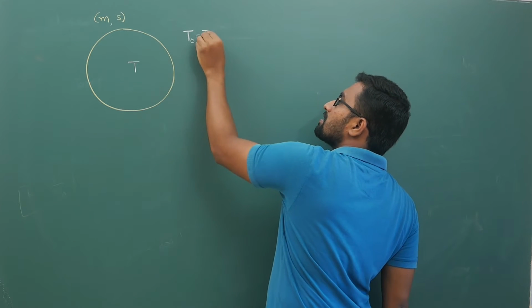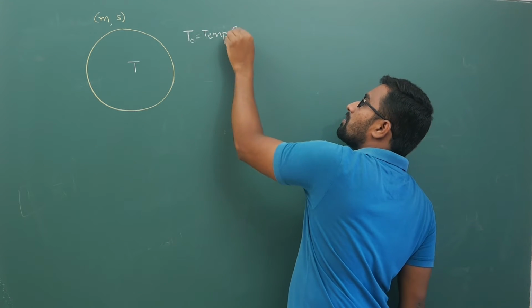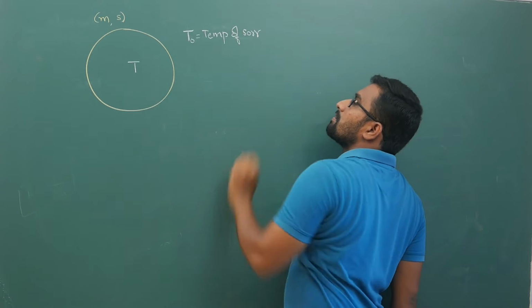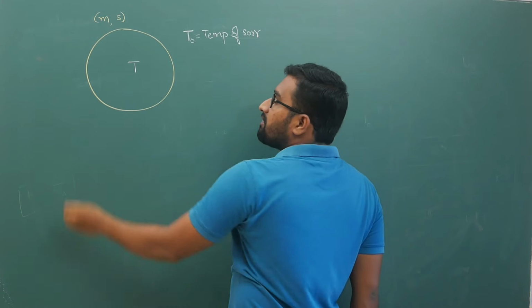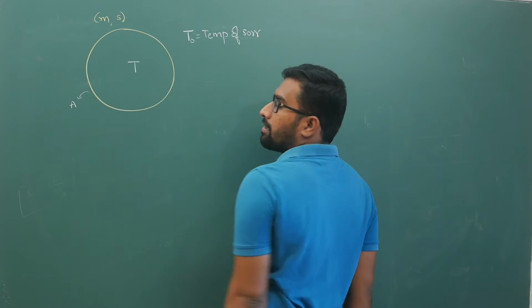T naught is the temperature of surrounding, and T is the temperature of the body. Surface area, let us say, is A.